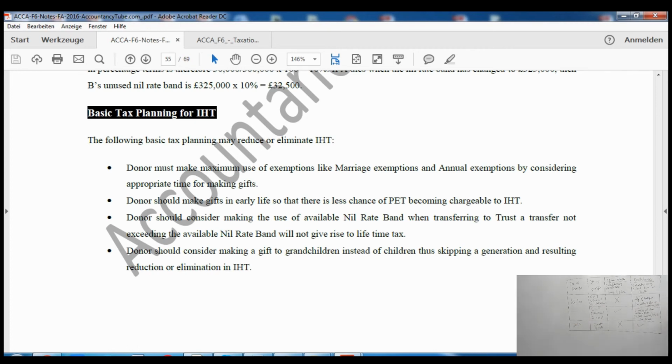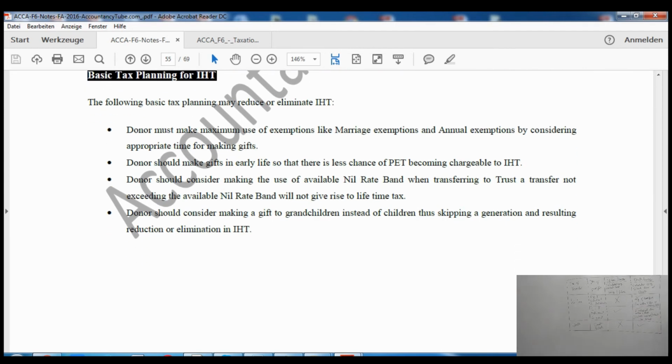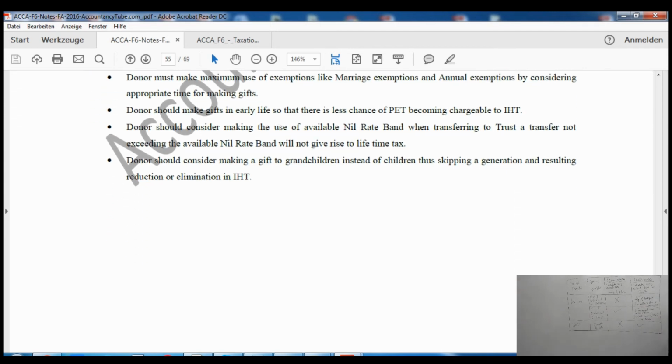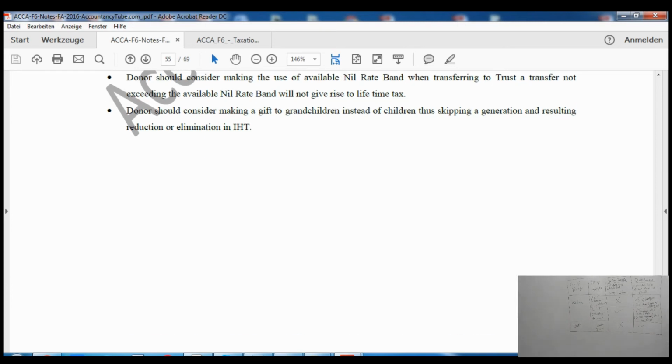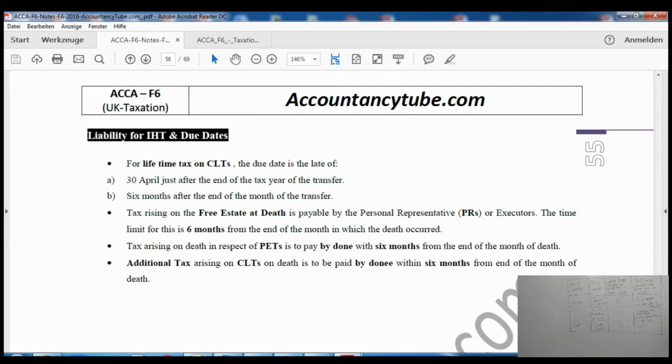So after that it says basic tax planning for inheritance tax purposes. Donor must make use of available exemptions, so he must give at the right time. Say for example, if his son is getting married, they must use the marriage allowance and stuff like that. Donor should make gifts in early life so that there is less chance of PET becoming chargeable. Donor should consider making use of available nil rate band, and after that donor should consider making gifts to grandchildren so that he's skipping the generation.